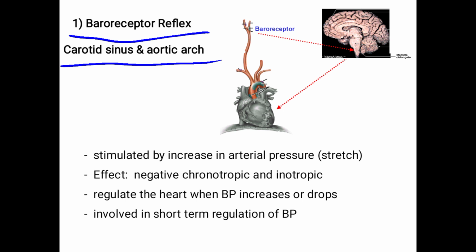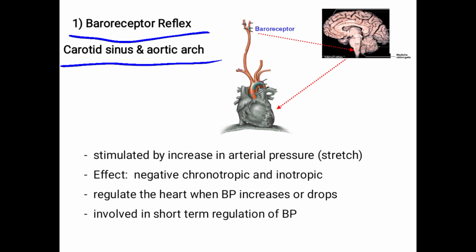I will not tell in detail. Baroreceptors are the receptors that respond whenever there is a change in the pressure. Any change in the blood pressure is detected by this receptor, the baroreceptor. So where is this baroreceptor?